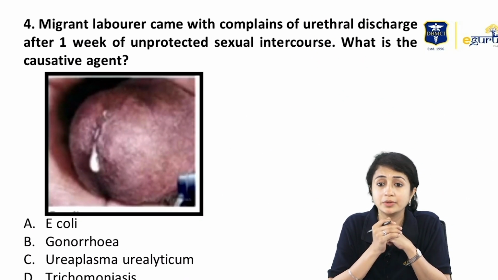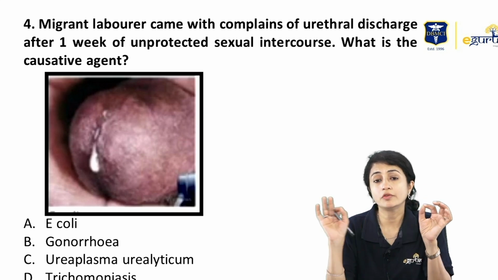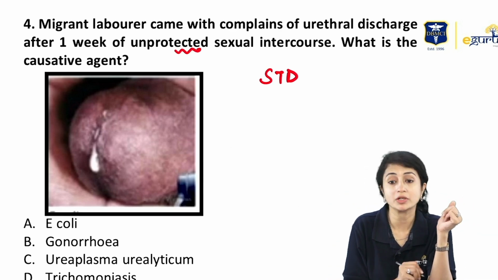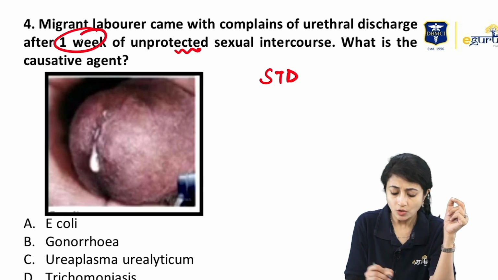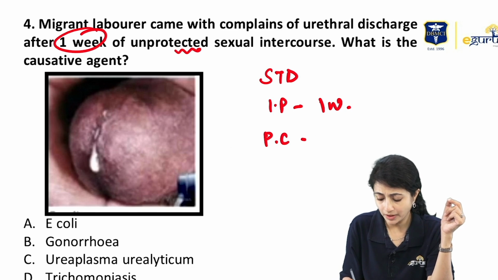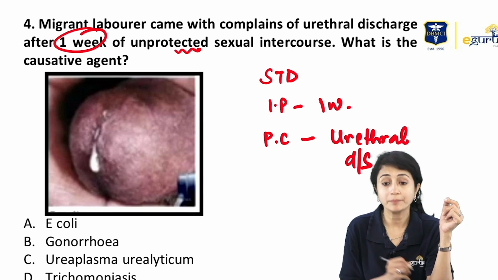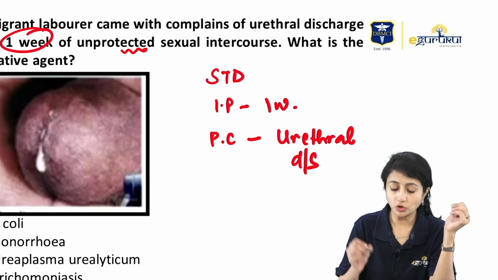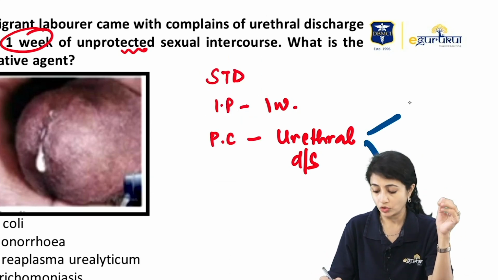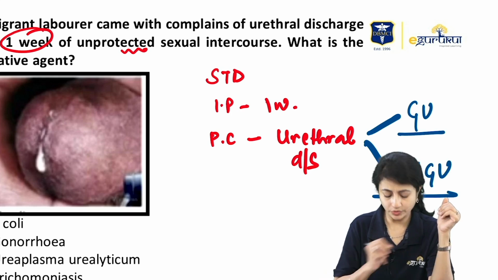A migrant laborer came with complaint of urethral discharge after 1 week of unprotected sexual intercourse. So we know we are dealing with STD whenever they talk about unprotected sexual intercourse. 1 week, so my incubation period is 1 week. And what is my presenting complaint? Presenting with urethral discharge. Okay. Now, we remember that when we talked about urethral discharge, we said that there were broadly 2 main causes. It was gonococcal urethritis or non-gonococcal urethritis.